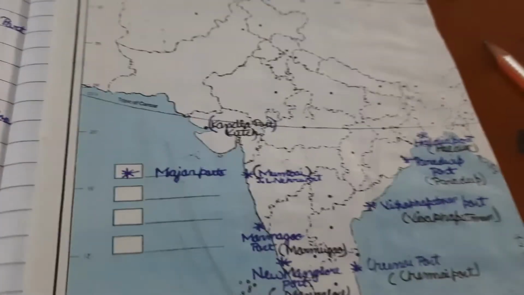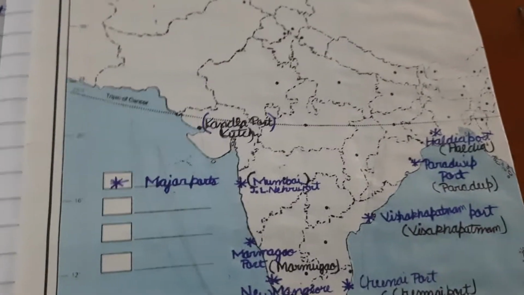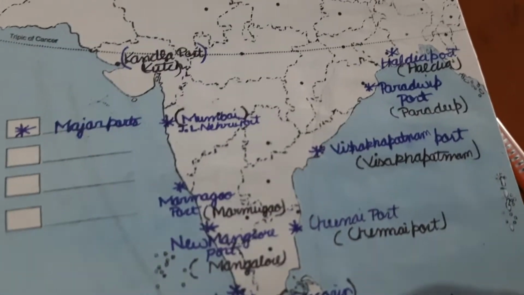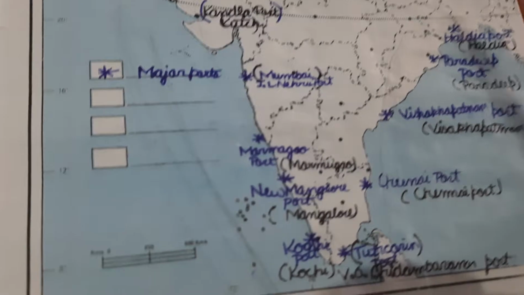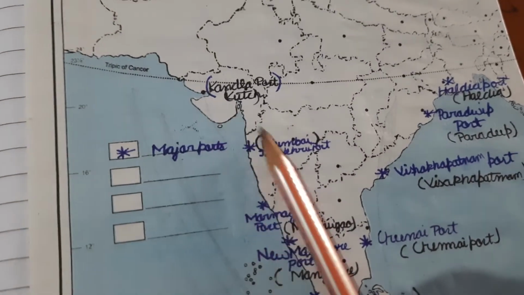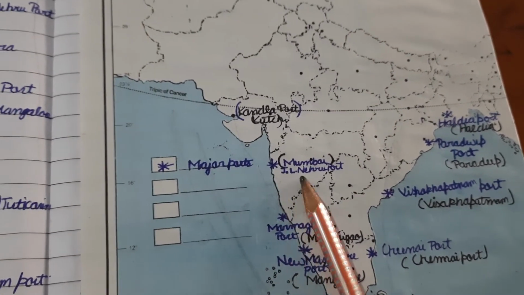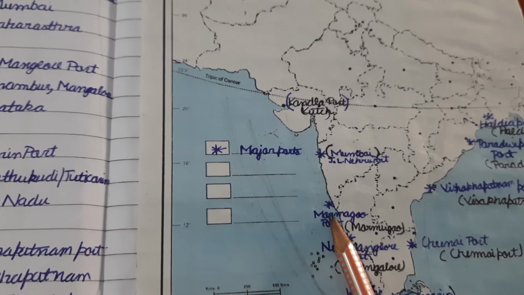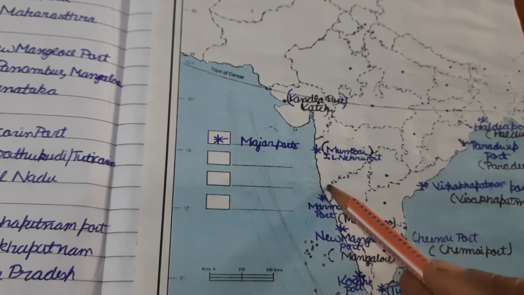So in this way you have to learn these locations direction wise. Direction wise you have to classify the ports. Like first I have located Kandla port, the name of the state, as I told you earlier, is Gujarat. Then we have Mumbai port, that is here in Maharashtra. Then Marmagao, that is Goa. It is a very small state, you have to locate it here, it's Goa.